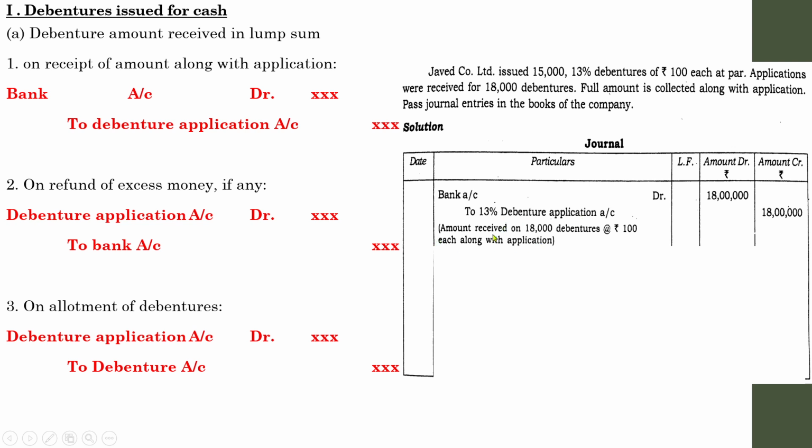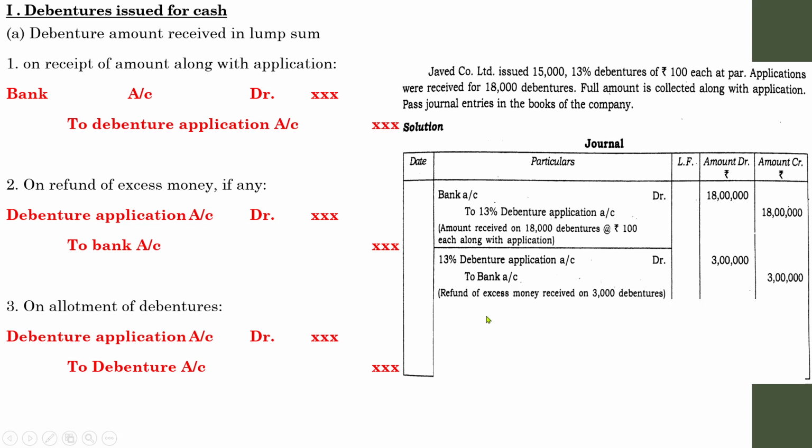Next, you need to refund the excess amount. What was the amount intended to collect? 15,000 into 100, 15 lakhs, but the company received 18 lakhs. So how much amount has to be refunded by the company? Take the difference between 18 lakhs and 15 lakhs, that is 3 lakhs. Debenture application account debit to bank. Remember here debenture means 13% debenture, so 13% debenture application account debit to bank 3 lakhs. Refund of the excess money received on 3,000 debentures.